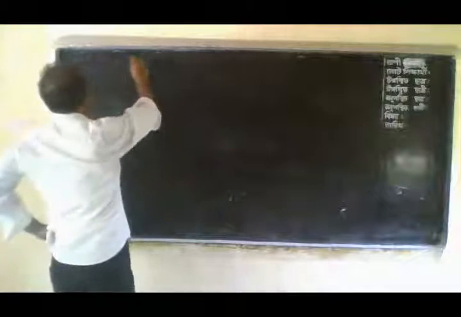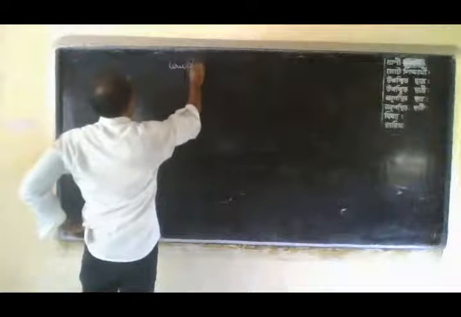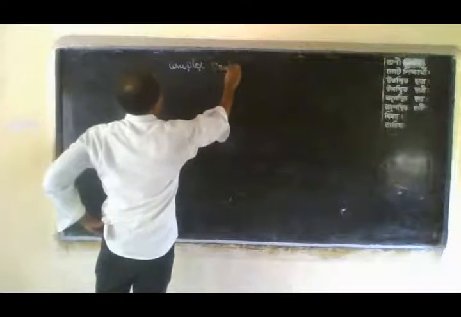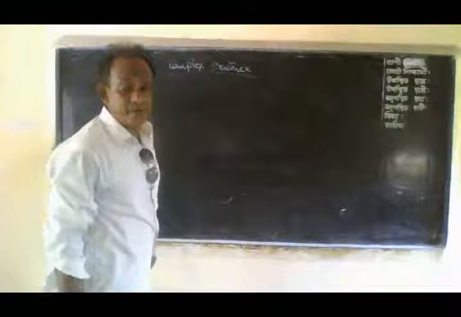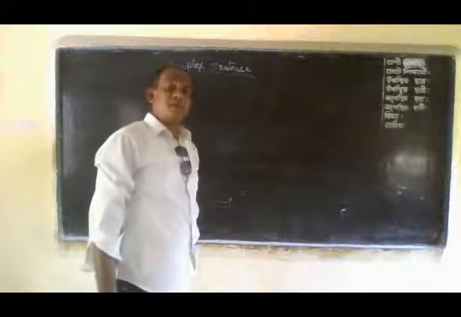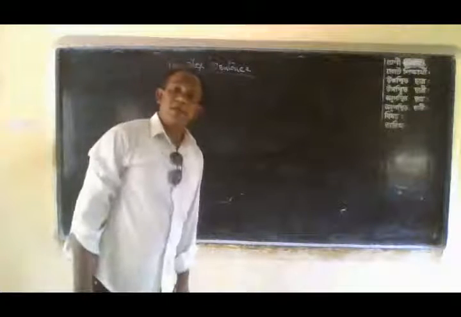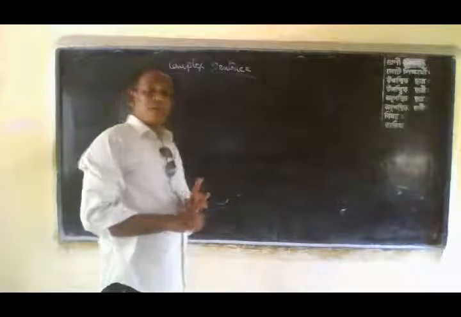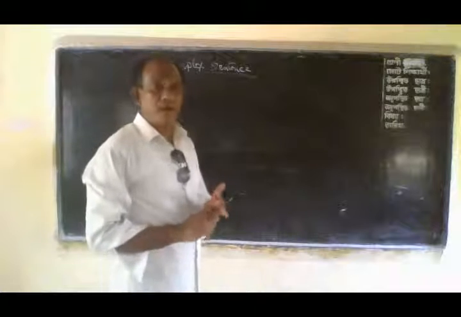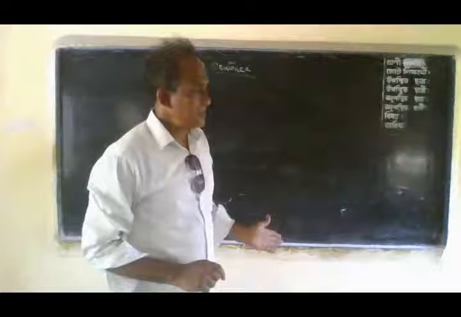In a complex sentence, you have to remember and memorize frequently: complex sentences are based on different kinds of clauses. You have already learned about the different clauses in my last class.